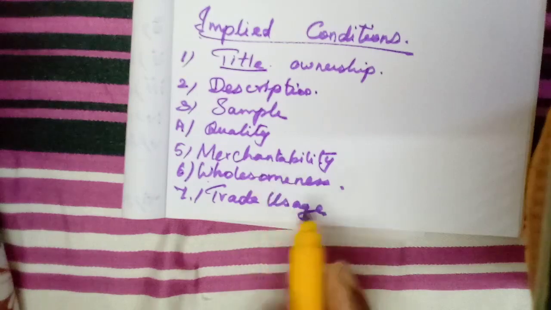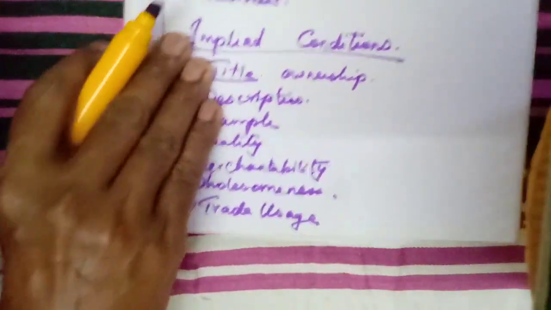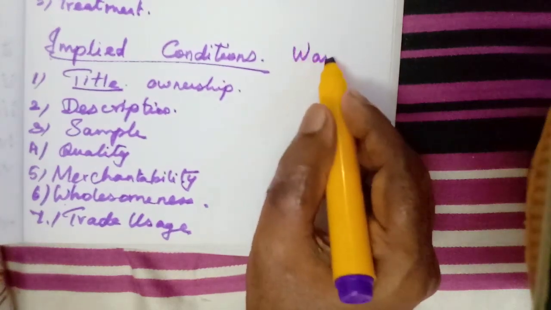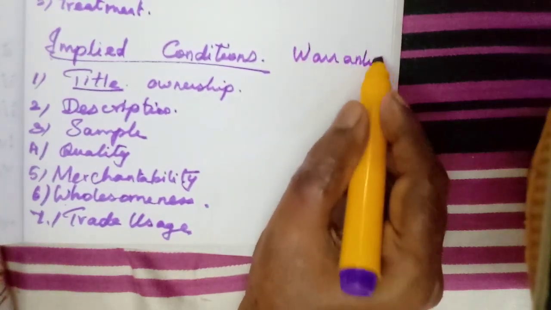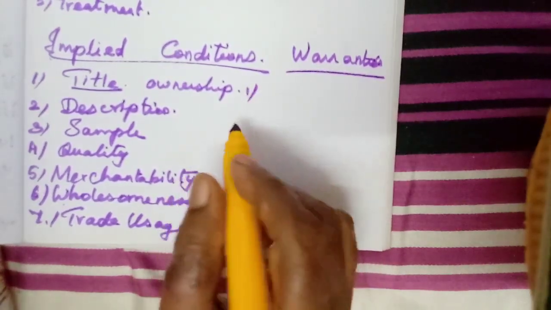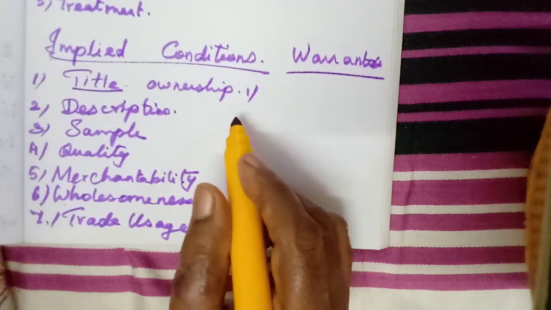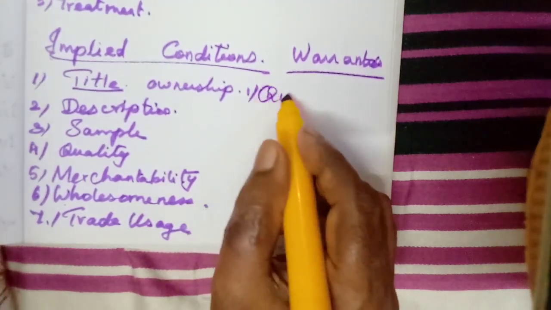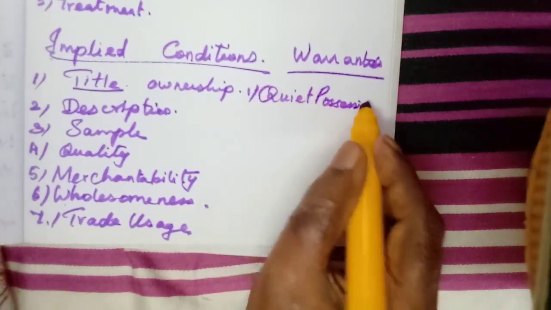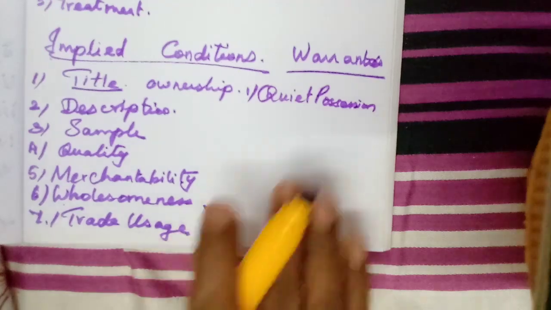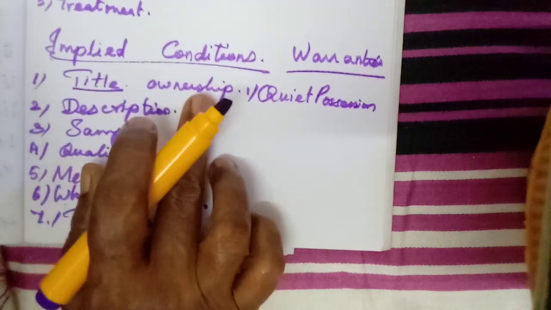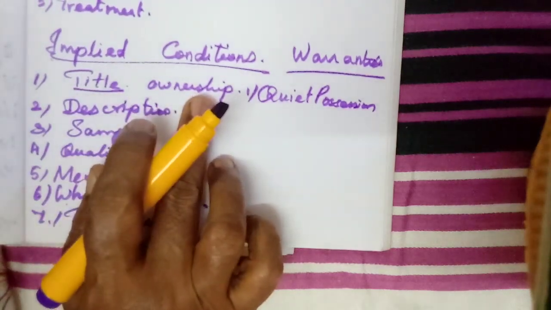All these are the implied conditions. Now, what are the implied warranties? First one, quiet possession. This is also related to the title. Condition as to title.